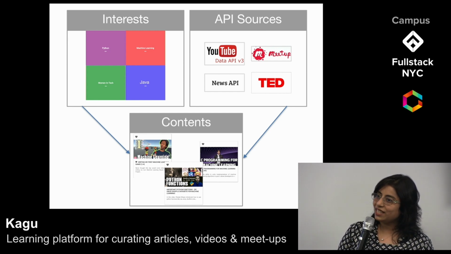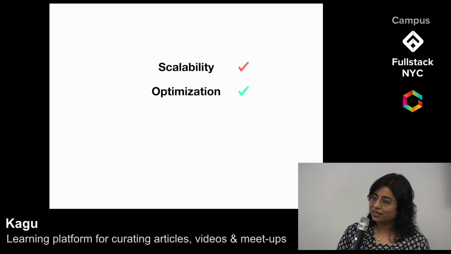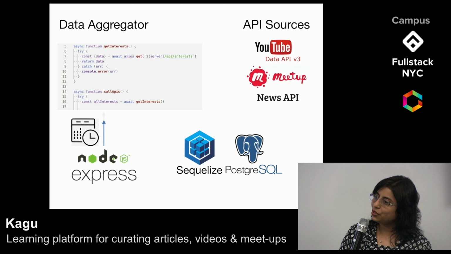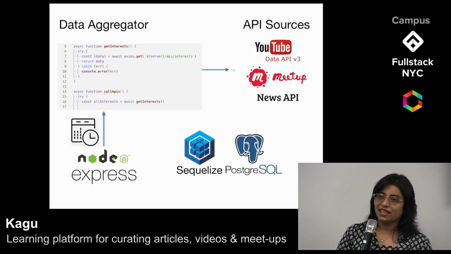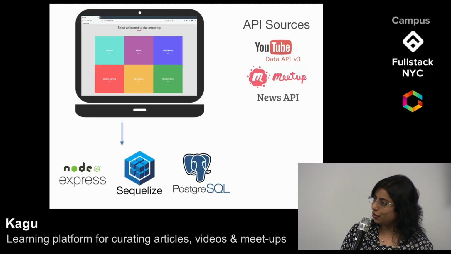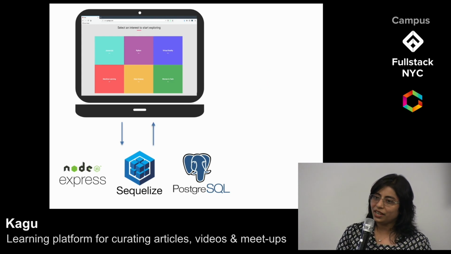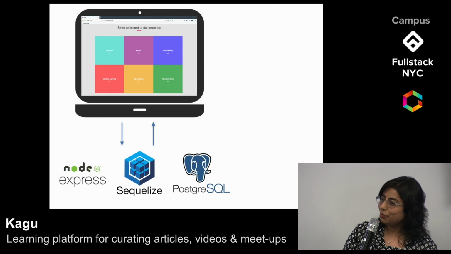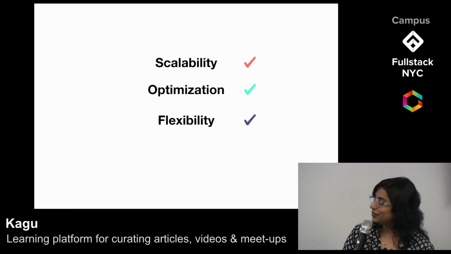We optimized collecting content from multiple APIs by scheduling calls to a data aggregator that fetches and populates content in our database. So in our user experience earlier, when Kate clicks on virtual reality, the content is already available in our database, avoiding repeated calls to the APIs and reducing the server load. And now Tatiana will conclude by talking about how we integrated flexibility and modularity in our app.